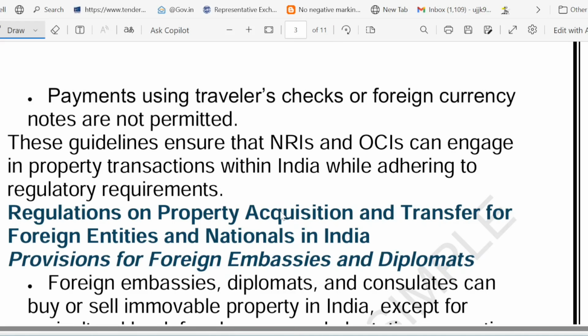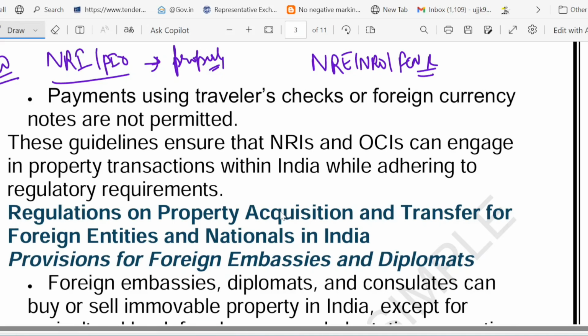So first of all, the question is how NRI and PIO can pay for property. Let's answer this question. So what is allowed? Bank transfers are allowed. Already I told you that yes, you can transfer money from NRE, NRO account and FCNR account. So bank transfers are allowed.